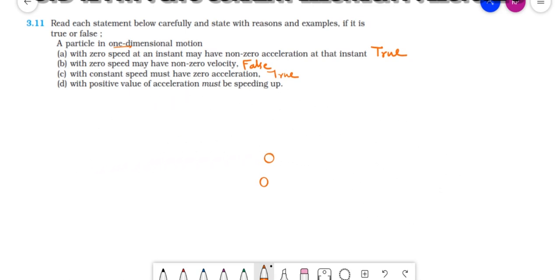Now D: with positive value of acceleration must be speeding up. Now this may be true, may be false. Remember, this is one very important concept.